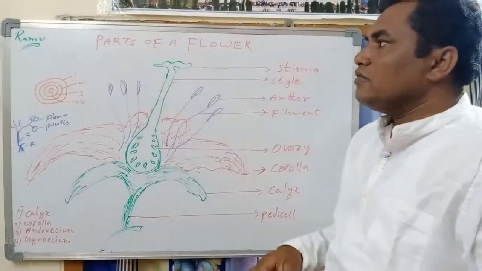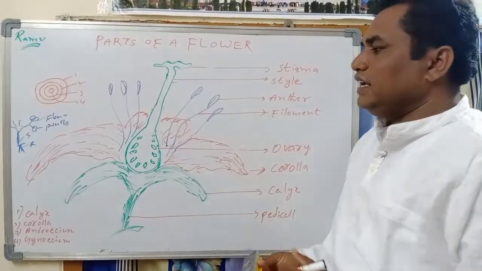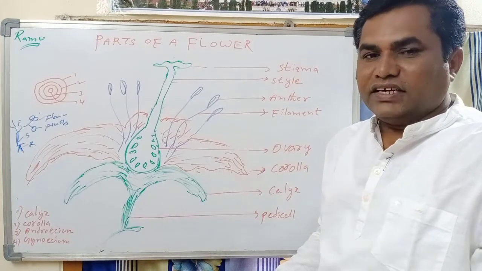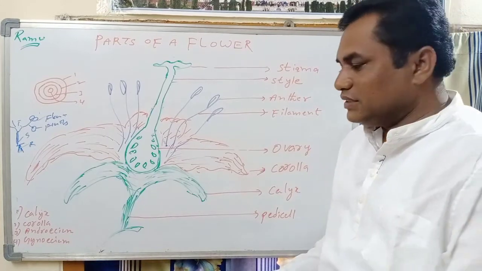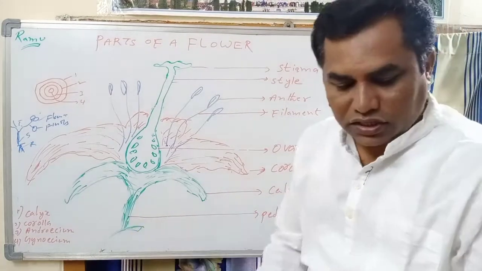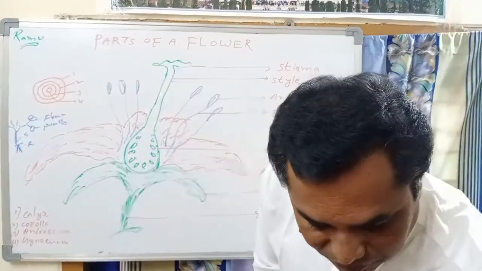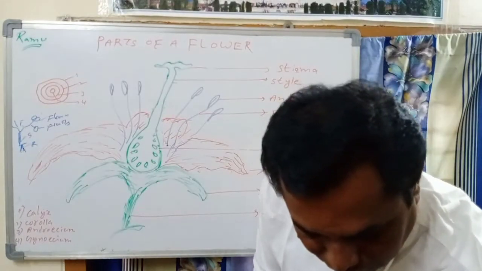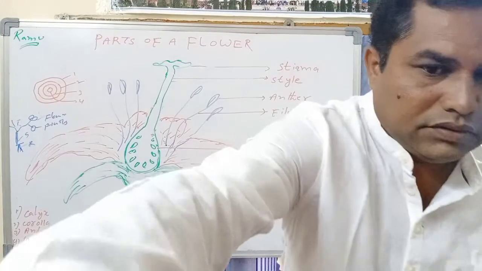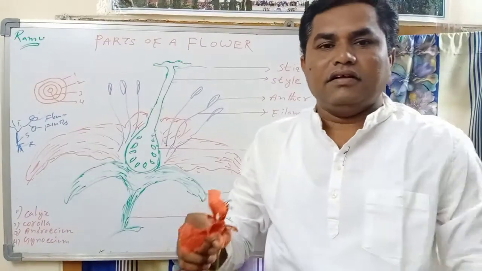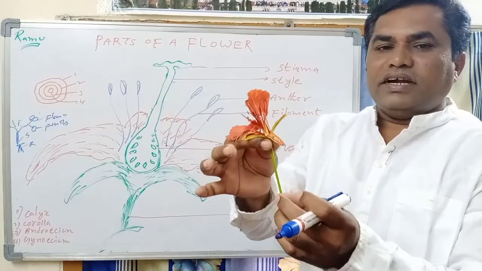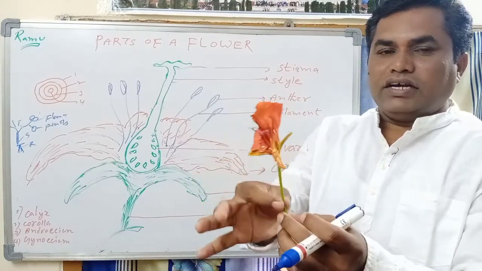Generally flowers are attached to a twig or branches with the help of a stalk. So here we can see a flower. This is the flower. The flower consists of a stalk.